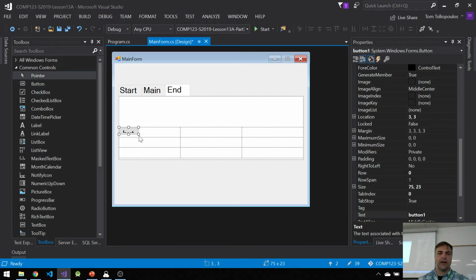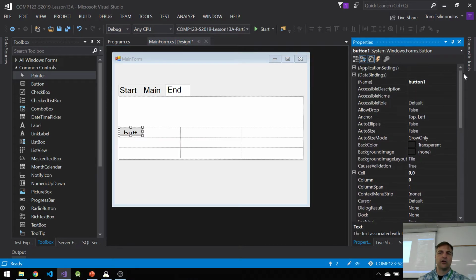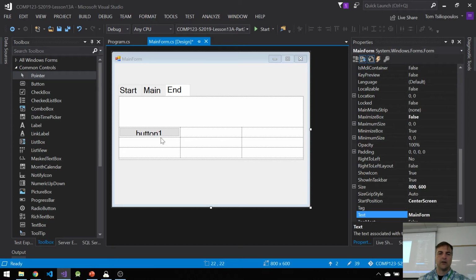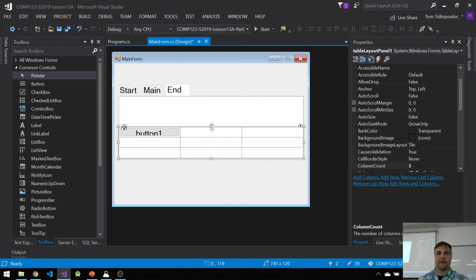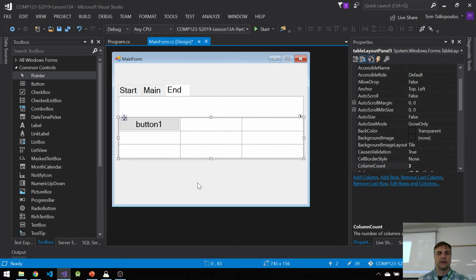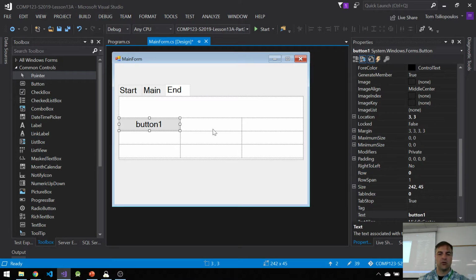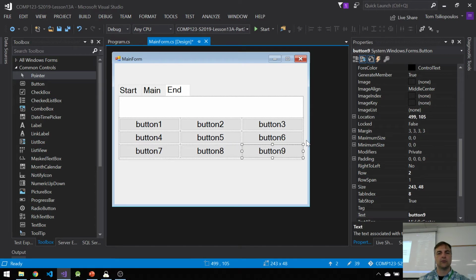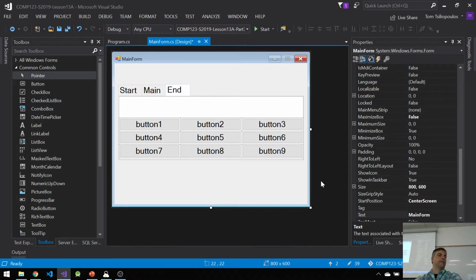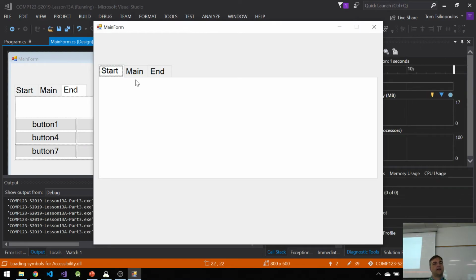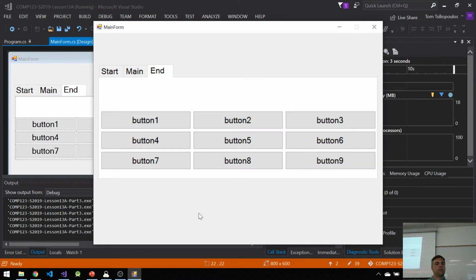Okay? And I'm not going to even format this button much because this is not the exercise. I'm going to go here though, and in anchor, I'm going to change top left to center. And you can see that that spans, but it's not big enough for the button, so I'm just going to make it a little bit bigger, like this. And now I'm going to control copy and paste, like this. Bunch of buttons. So now I have a couple of tabs. I have one tab that's blank. I have another tab that says main, and a third tab that says buttons.